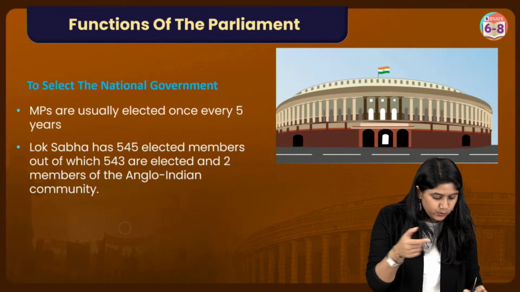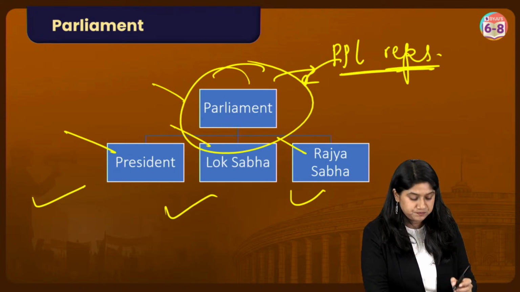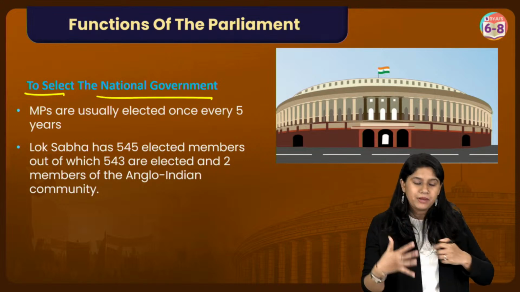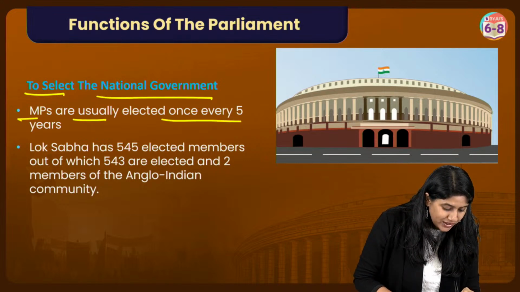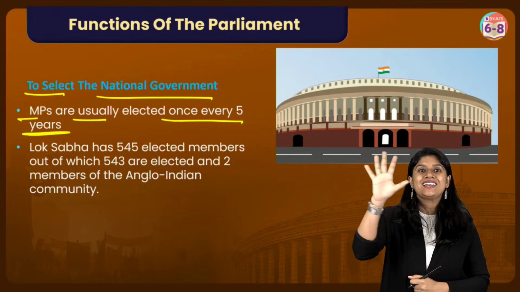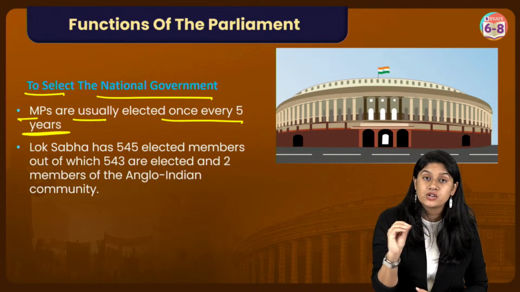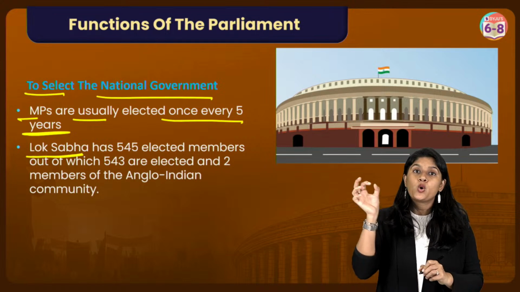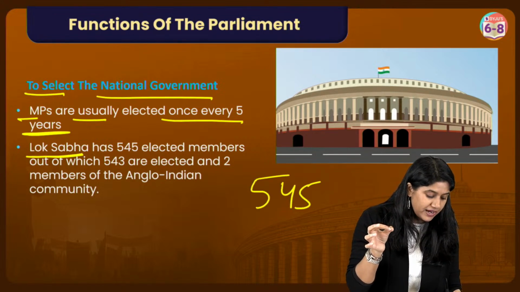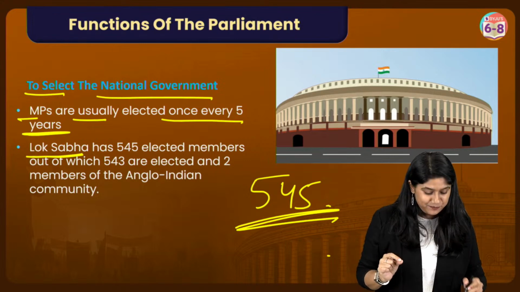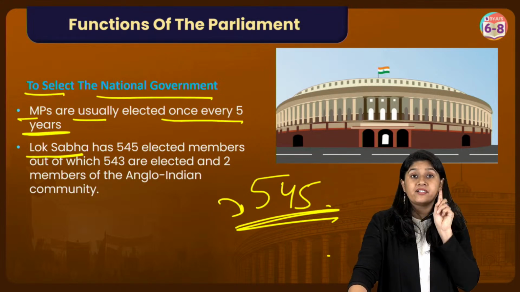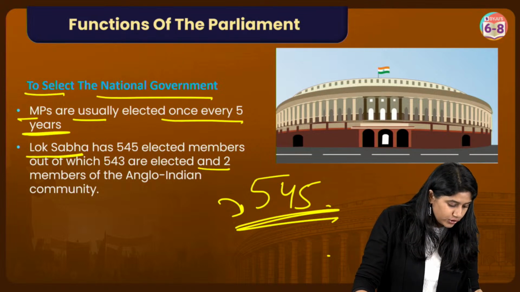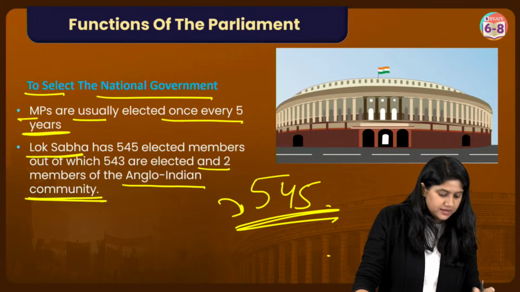The one that I've just explained, you will see it over here. So we are clear with this. Let's understand how the national government is made. MPs are usually elected once in every 5 years. Every 5 years we have big elections, right? In those elections we will be electing our MPs. Now these MPs will be moving to the Lok Sabha, which has how many seats? 545 seats. Super important, right? We have 545 seats, out of which 2 seats are there for members of the Anglo-Indian community.